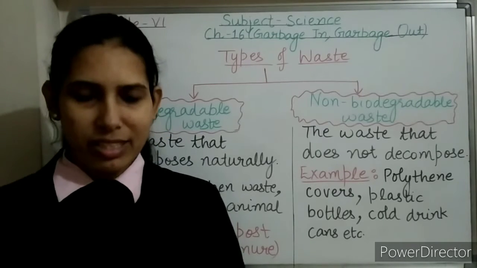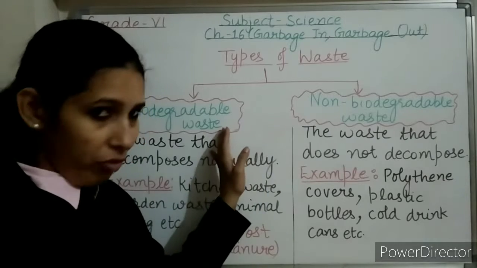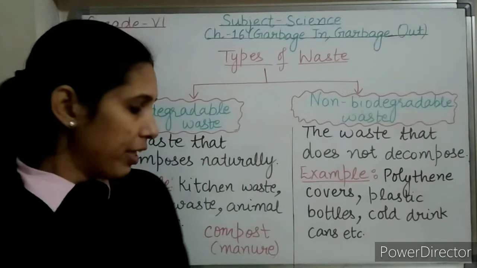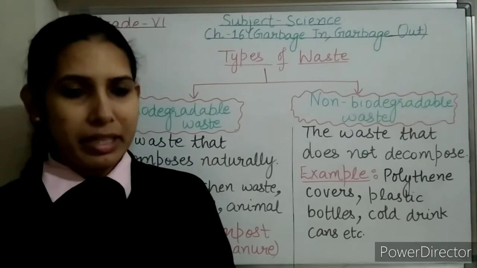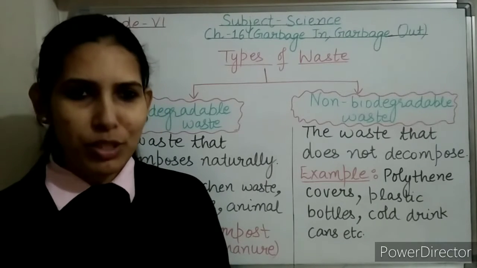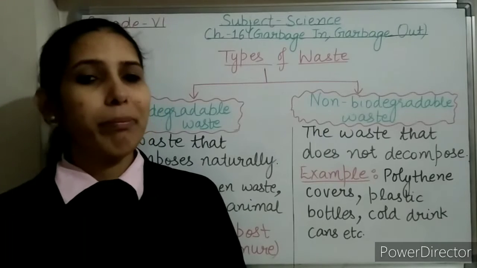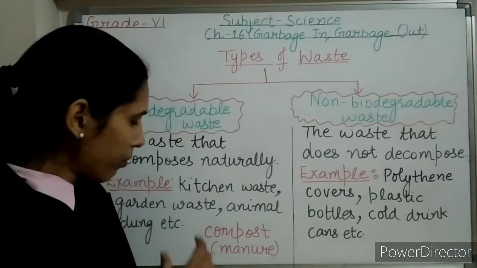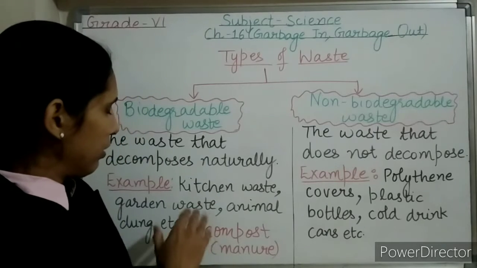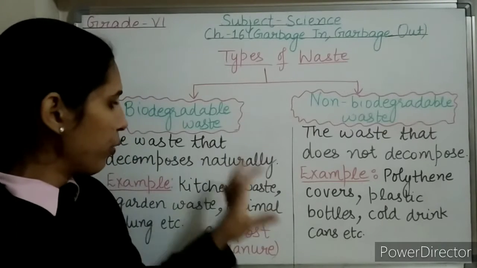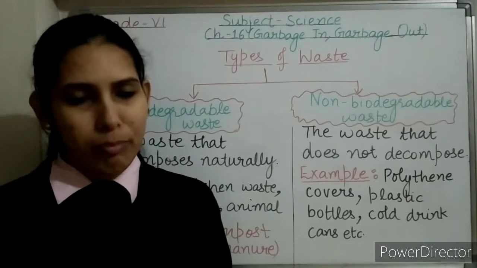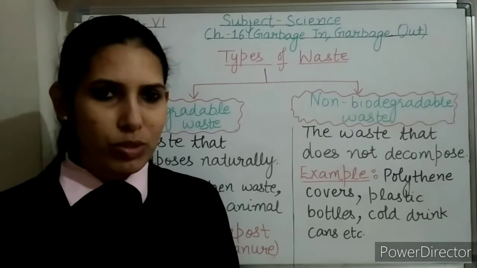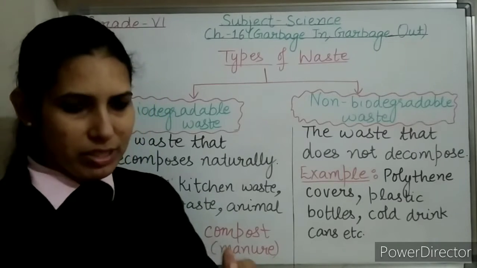It has two advantages. One way we are getting rid of waste, and on the other hand we are getting one useful product that is useful for soil, and it increases the fertility of the soil, which ultimately leads to better growth of plants. So if we talk about the management of biodegradable waste, one method is composting and another method is vermicomposting. What is this vermicomposting? Okay, we will study this after some time.